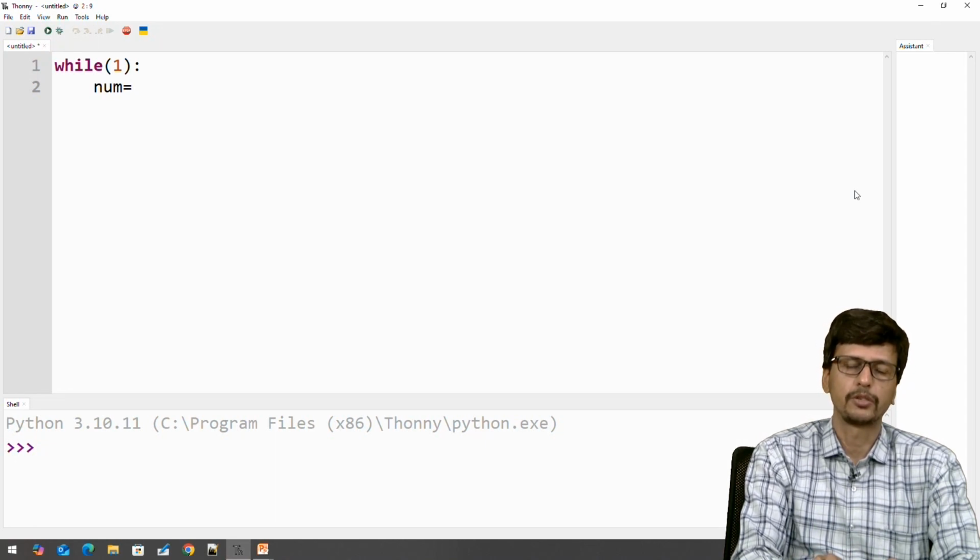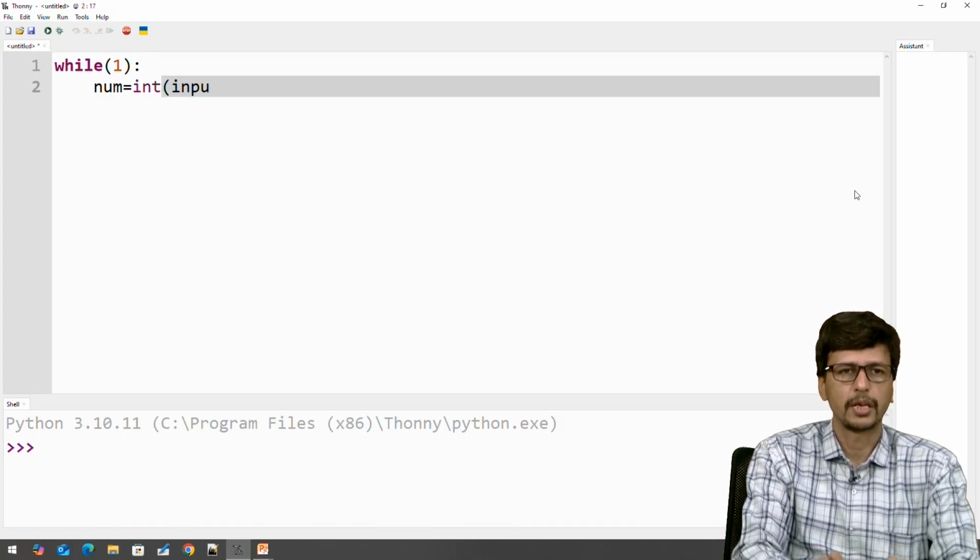From the user you require to take some value, so you need the input function. As you already know, input takes string data, and you want to convert it into an integer because you want to perform some operation, it may be arithmetic or comparison. So we are using typecasting, int, here. Then after the input built-in function, you can ask the user to enter any number.